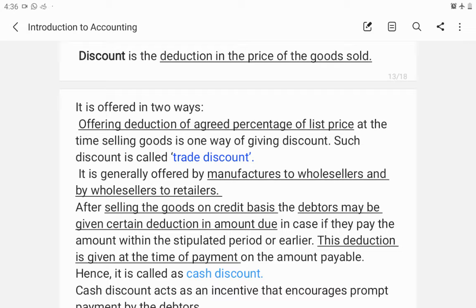Manufacturer to wholesaler, wholesaler to retailer. These are the parties who generally offer trade discount. After selling goods on credit basis, debtors may be given a certain deduction in the amount. So the retailer will sell to the final consumer and give the consumer some cash discount for prompt payment. It acts as an incentive for prompt payment.